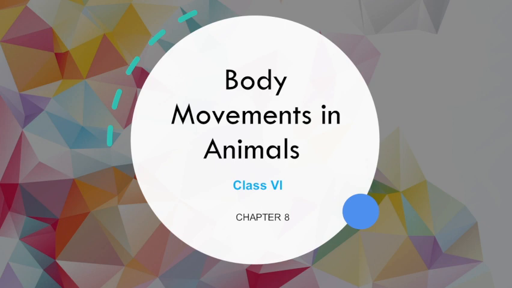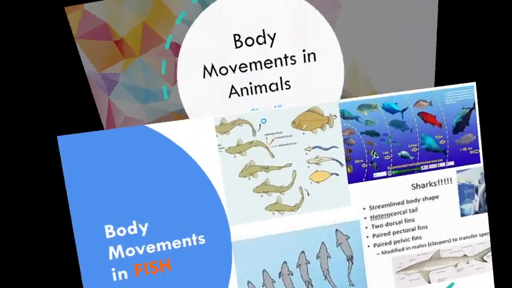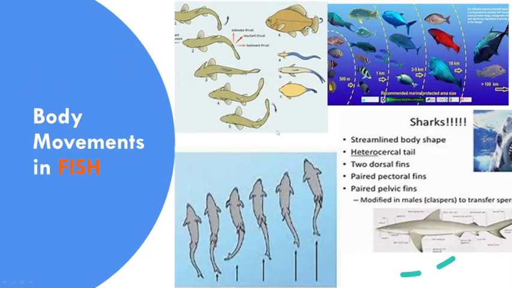In yesterday's class, I explained about the body movements in fish, right? They have a streamlined body, and strong muscles covering the skeleton of the fish, and they have a zigzag movement. Their tail helps to make a curve from one side to another side. Because of that, it can push its body forward. This I explained yesterday.